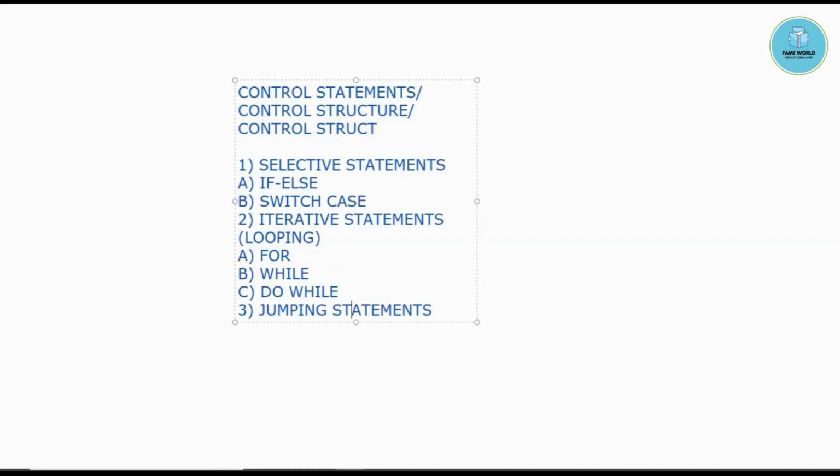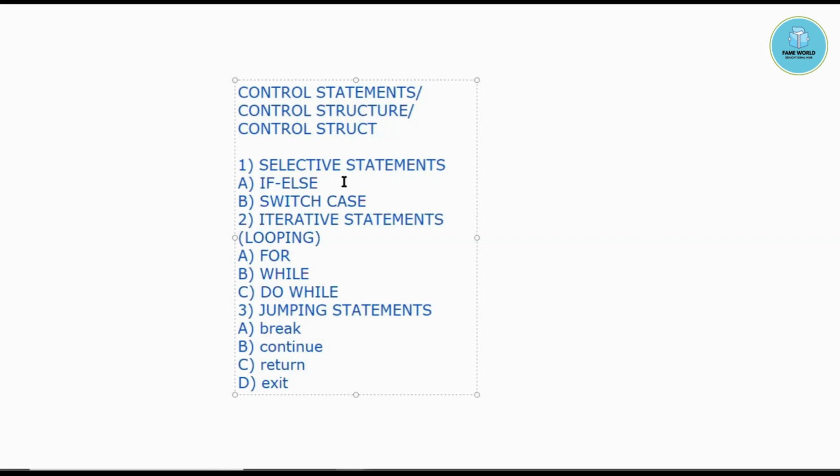When we are talking about jumping statements, basically they are used for jumping throughout the program, for going from one place to another inside the program. There are different kinds of jumping statements, like we can use break, continue, return, exit. So there are these kinds of jumping statements in Java.